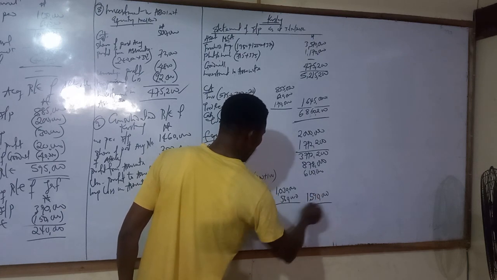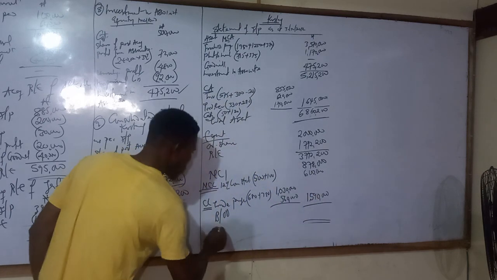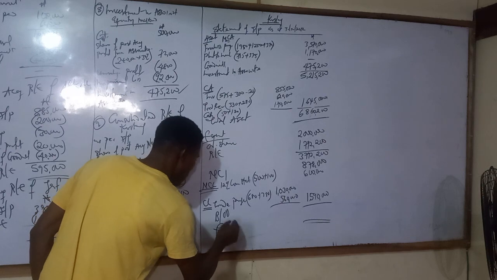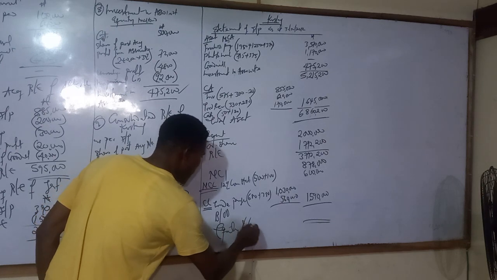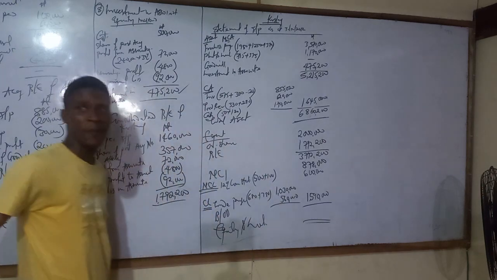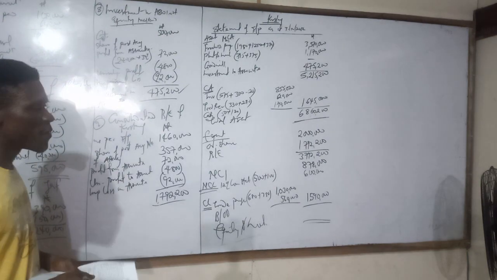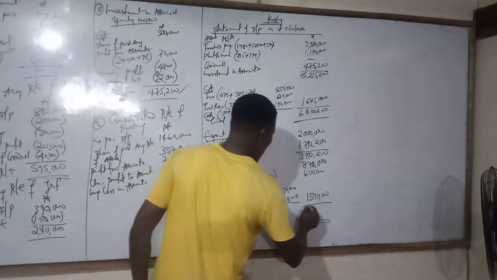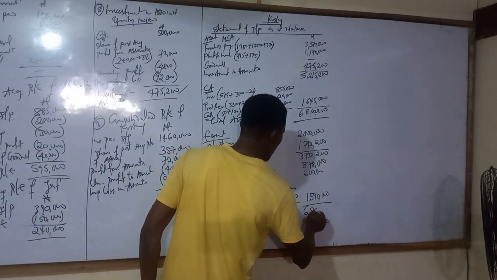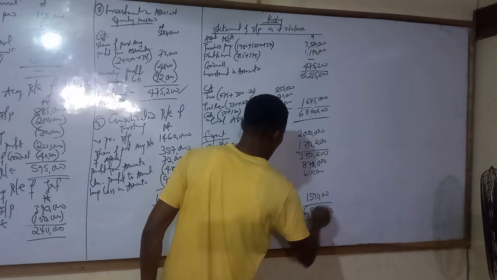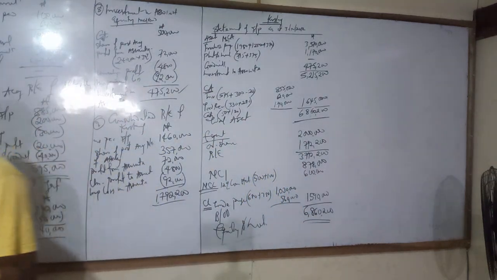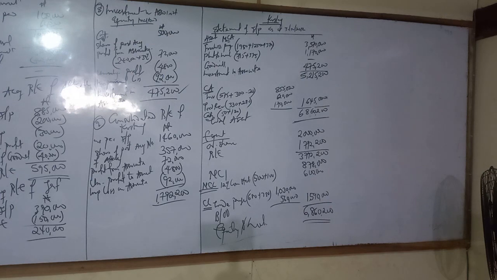So by the time we put them together, our total equity and liability is 6,860,200. So that's how we address investment when there's an associate in place.